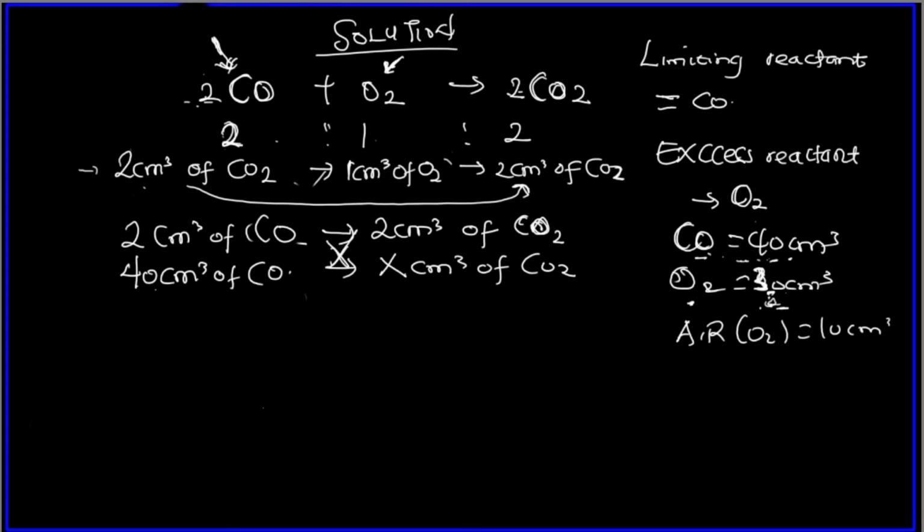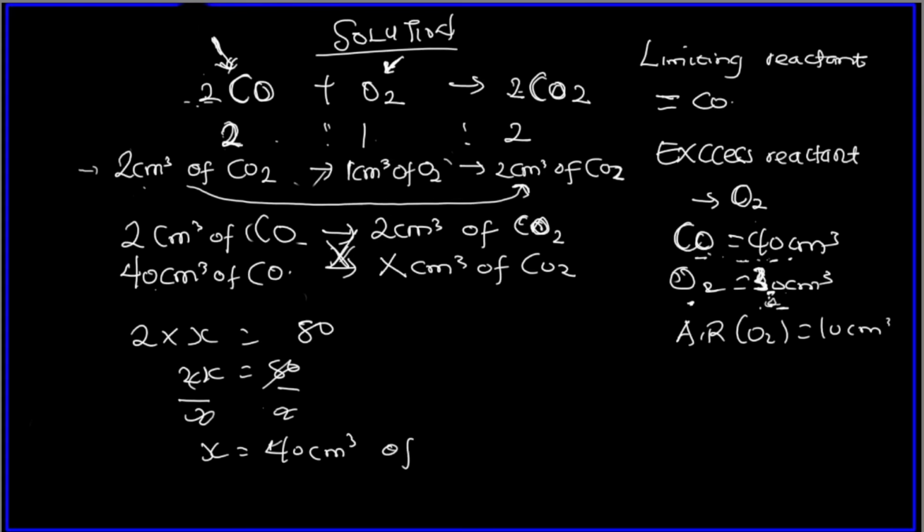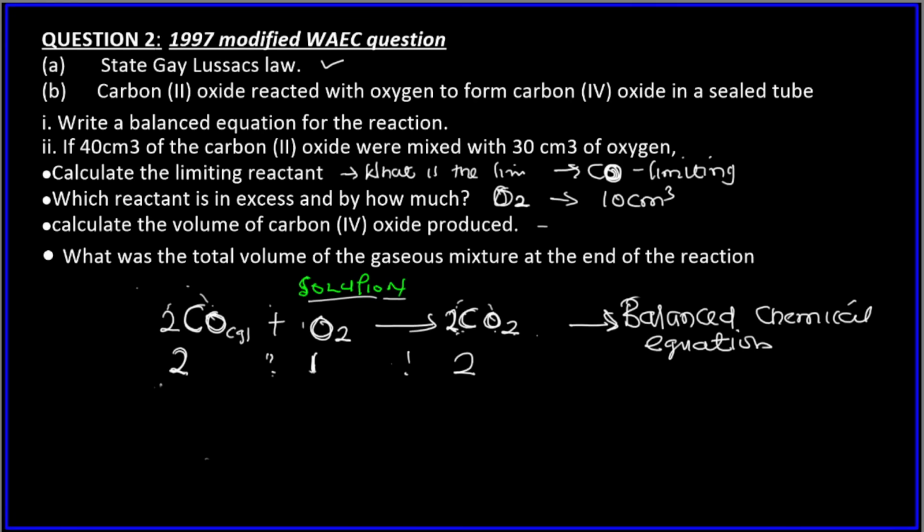So here we cross multiply. We have 2 times x equals 2 times 40, which is 80. 2x equals 80, so x equals 40 centimeter cube. So 40 centimeter cube of CO2 was formed. Just follow me. As we solve more questions, you will understand.